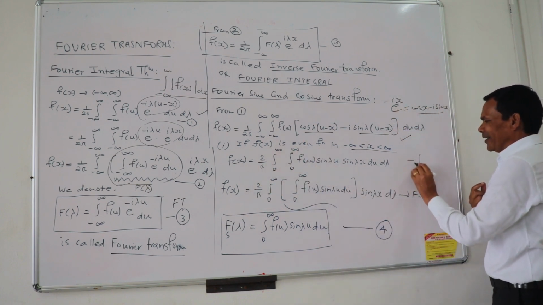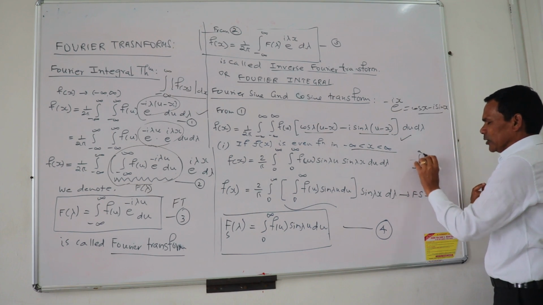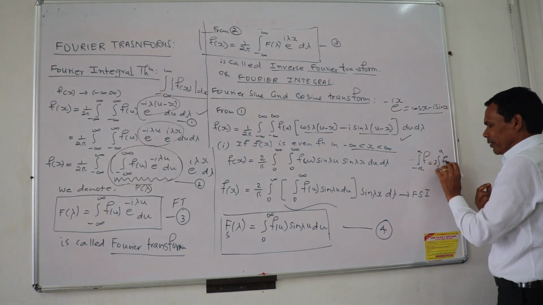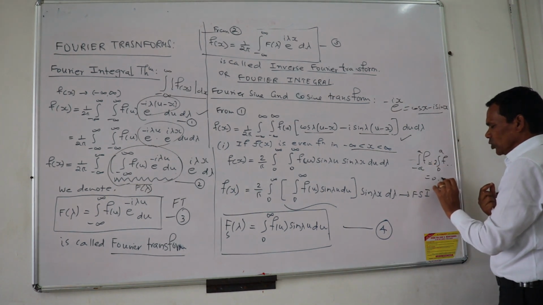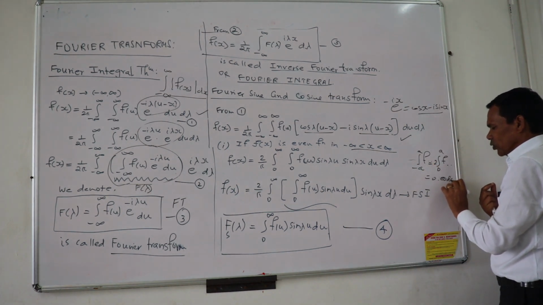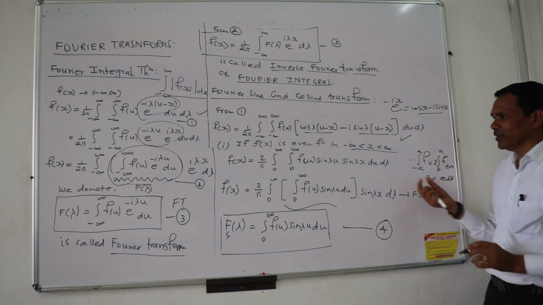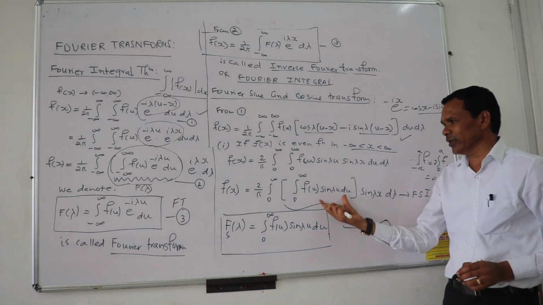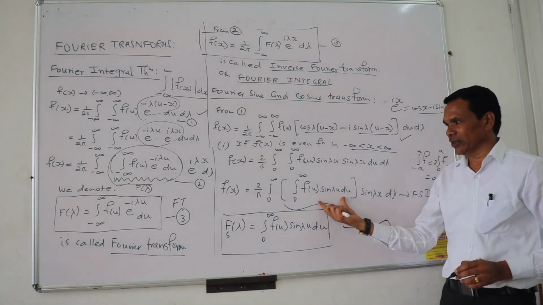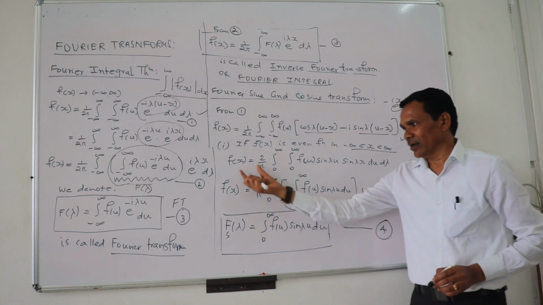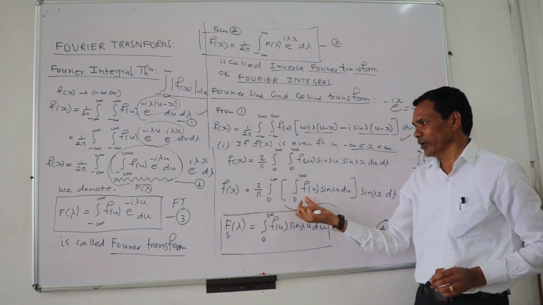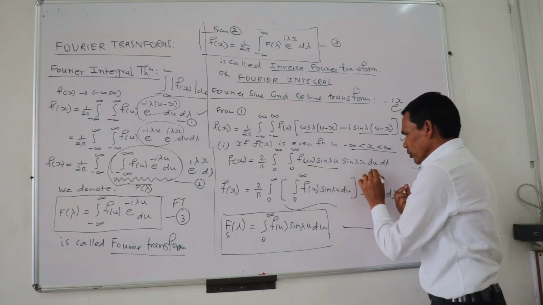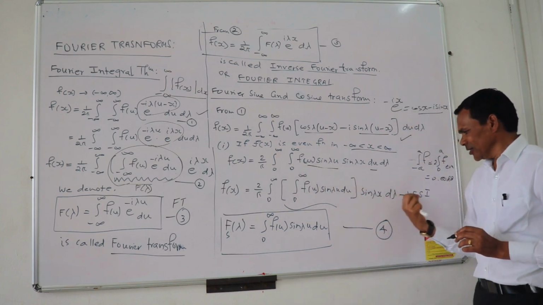We use this property there: the integral from minus a to a of f of x is 2 times the integral from 0 to a of f if it is an even function, and this is 0 if it is an odd function. So somewhat like this, you are getting this reduced form over here if it is an even function, and then we put it in the variable separable form. It is this form you are getting: 2 upon pi, 0 to infinity, f of u sine lambda u du, then sine lambda x d lambda.